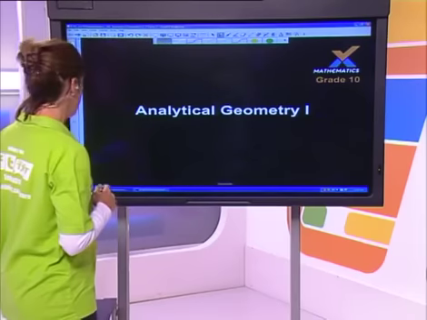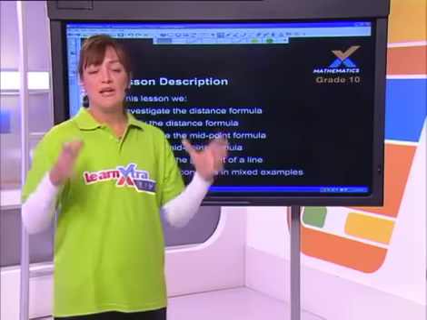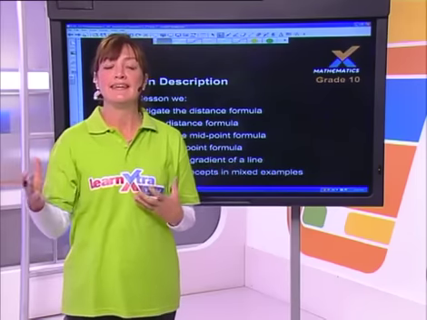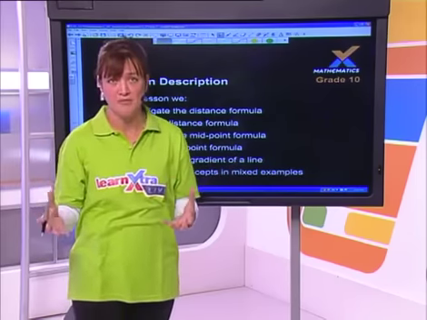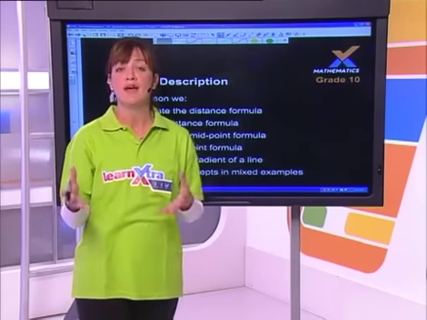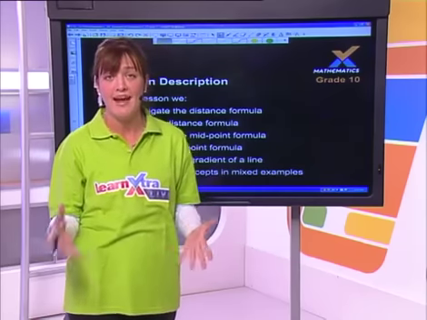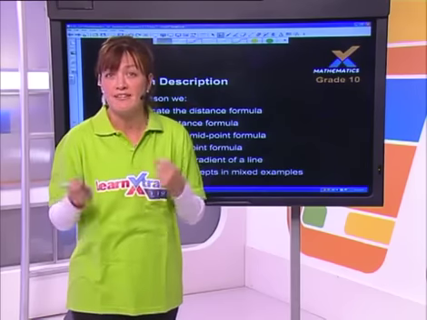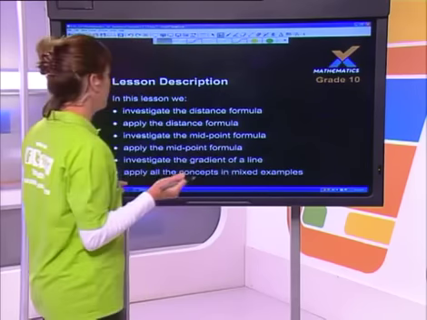Right, so what is it all about? Let's have a look. Analytical geometry. Basically, when we're dealing with analytical geometry, grade 10s, another name we can give it is coordinate geometry. The reason is that all of this geometry happens on our Cartesian plane, between plotted points on that Cartesian plane. So we do all sorts of different stuff with it. Let's have a look at what we're actually going to be looking at.